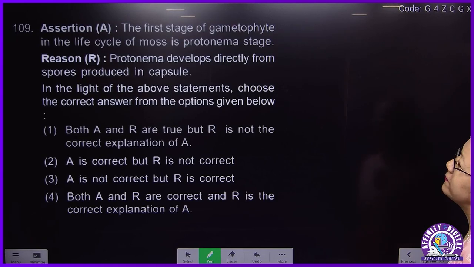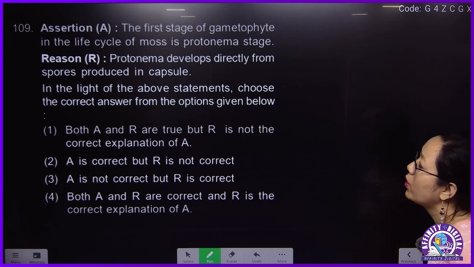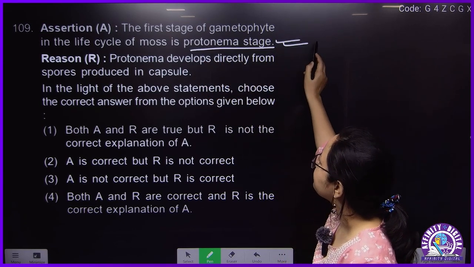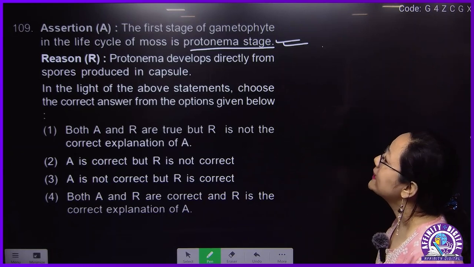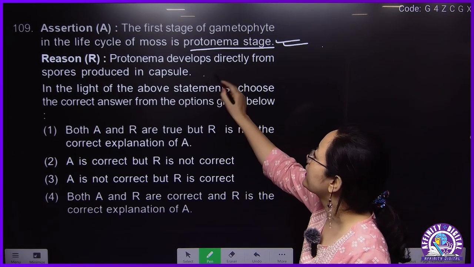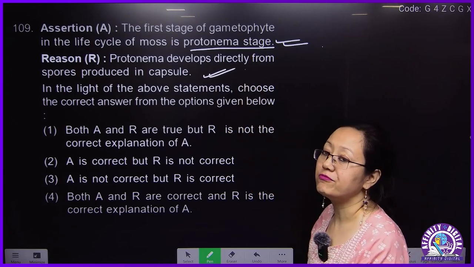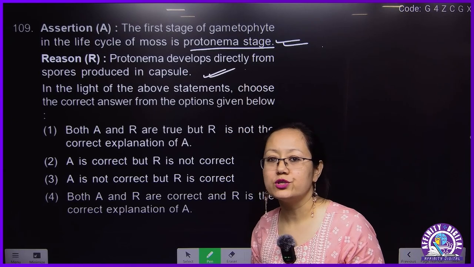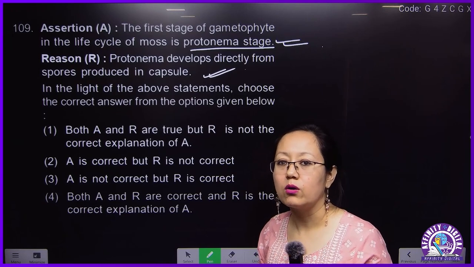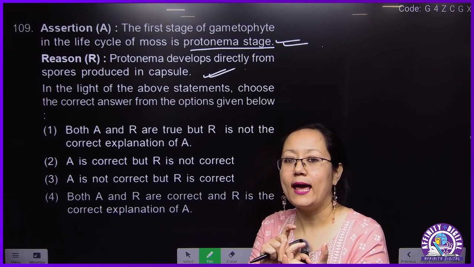109. The first stage of gametophyte in the life cycle of moss is called as protonema. Protonema. This is correct. Protonema develops from spores produced in the capsule. This is also correct. So what happens in the case of moss? Moss means bryophyte. The first stage will be gametophyte, dominant and independent.